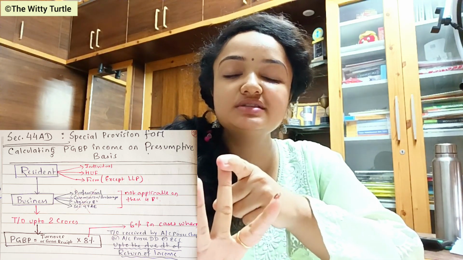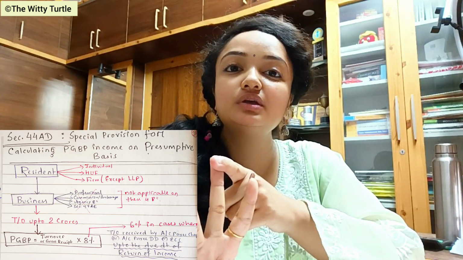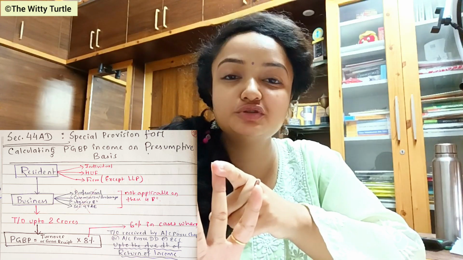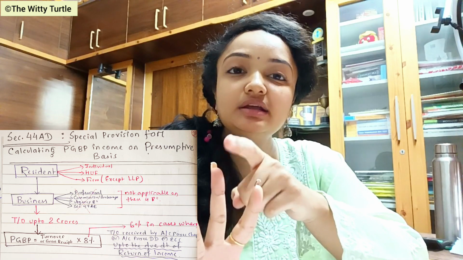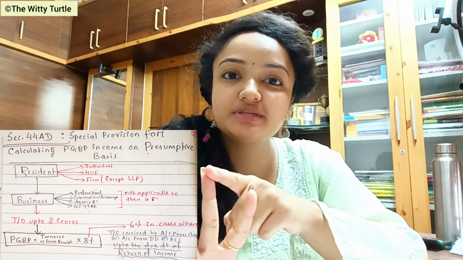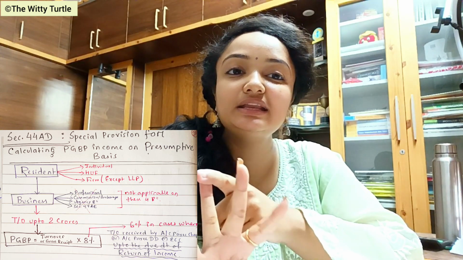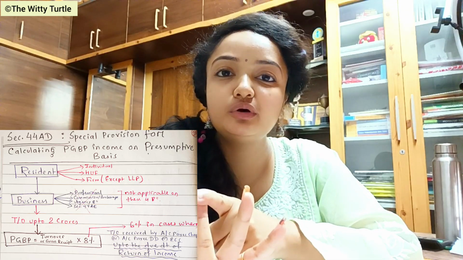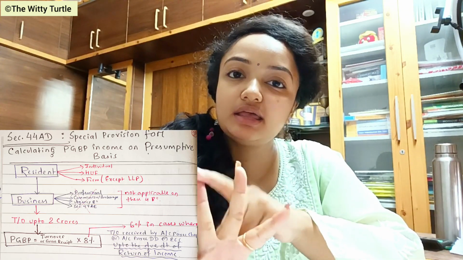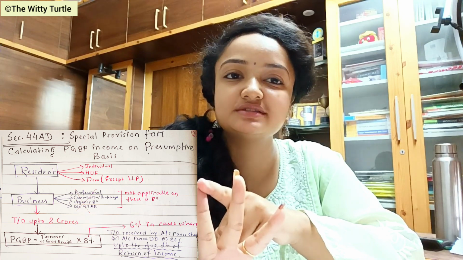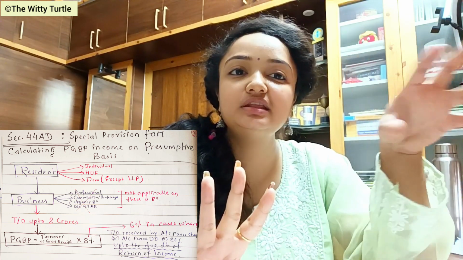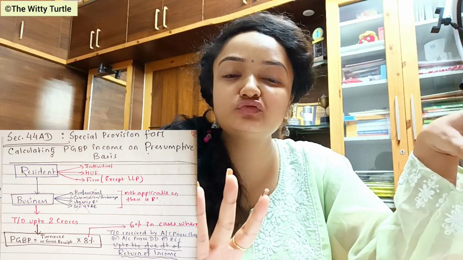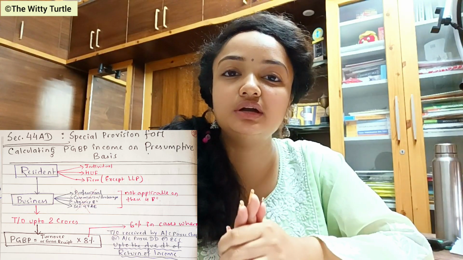The second point says that any person who is working on a brokerage basis or on a commission basis again does not come under the list of business. The third point says that any person who is going for any agency business is not included in the list of business. And lastly, any business which falls under section 44AE doesn't fall under this particular section, right?